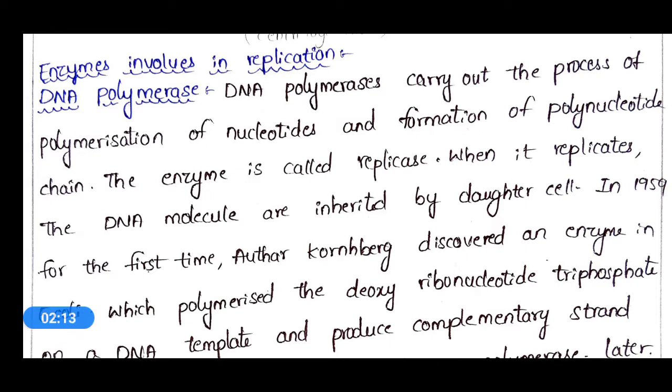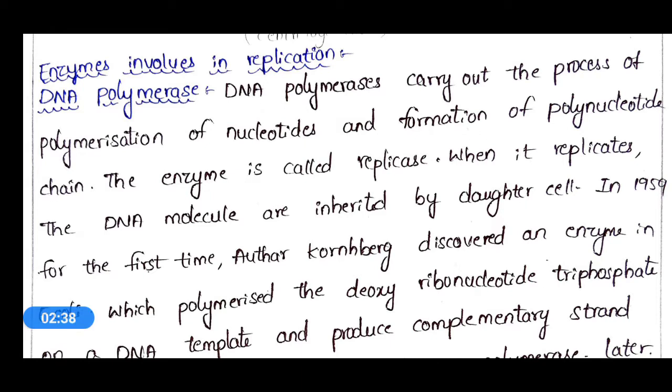DNA polymerases carry out the polymerization of nucleotides and formation of the polynucleotide chain, and the enzyme is called replicase also. So what is the major function of this enzyme?